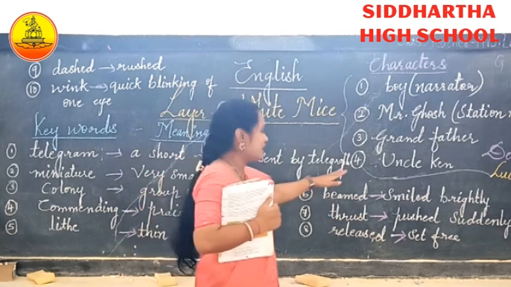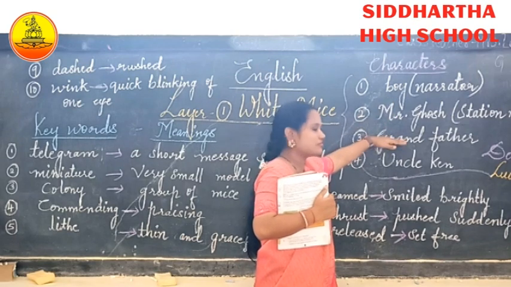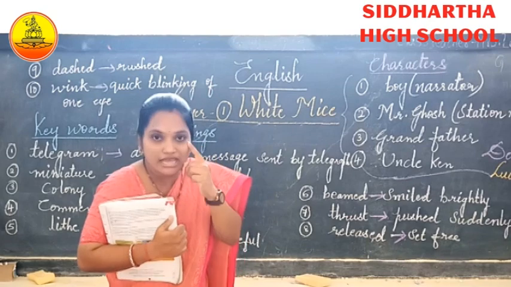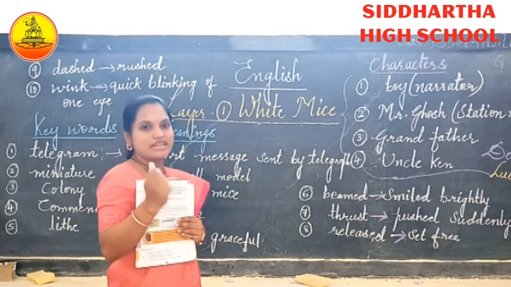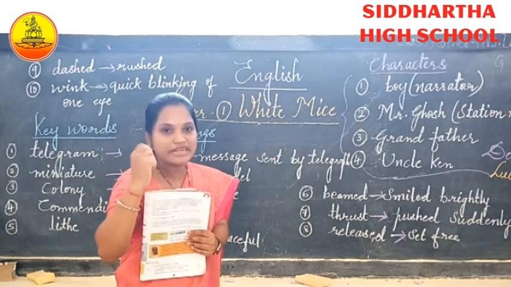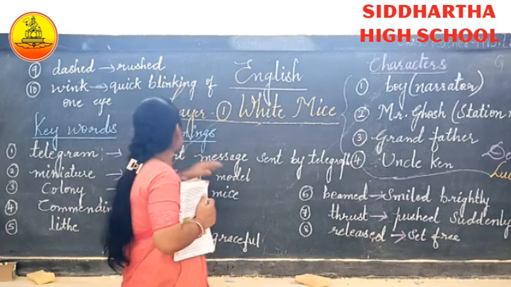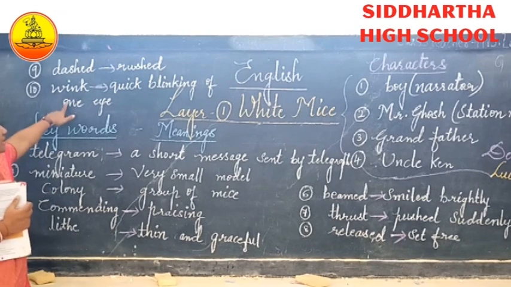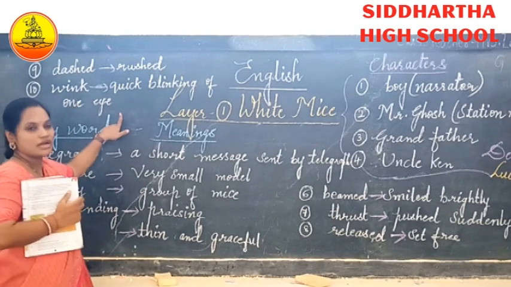Then the boy and the grandfather winked, that is, blinked with one eye. When you want to play a trick on someone, you just wink. That is, one eye blinking, quick blinking of one eye.